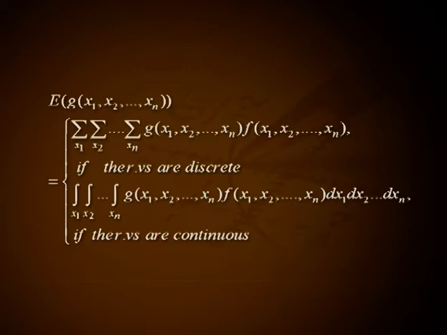That is equal to integral over x1, integral over x2, etc. integral over xn g of x1, x2, etc. xn f of x1, x2, etc. xn dx1, dx2, etc. dxn if the random variables are continuous, provided the sum or integral on the right hand side is absolutely convergent. Problem 1.